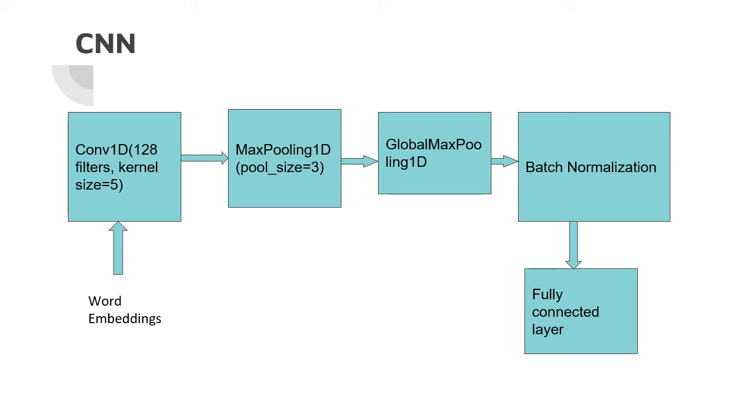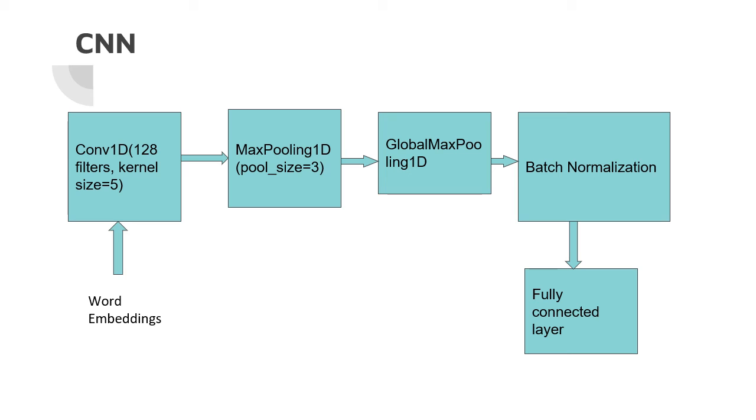Moving forward to the pooling layer, the purpose of the pooling layer is to perform dimensionality reduction. In this model, we are using the max pooling function with pool size 3, and global max pooling is done. Next is the embedding layer. In this layer, we are using the embedding matrix from the CBOW and skip-gram models as the weights in the embedding layer. Lastly, the fully connected layer. In this layer, we are using a dense layer with unit size 50, and after that we are applying 30% dropout to avoid overfitting,